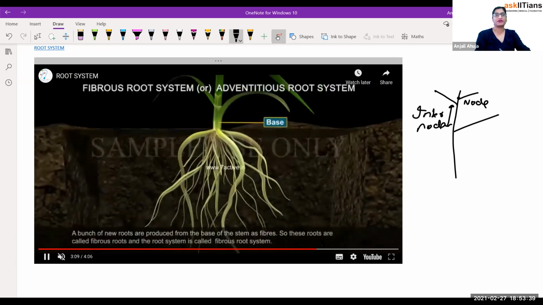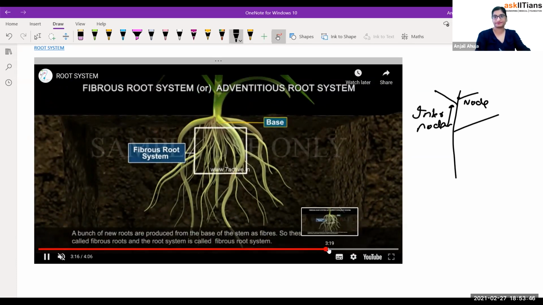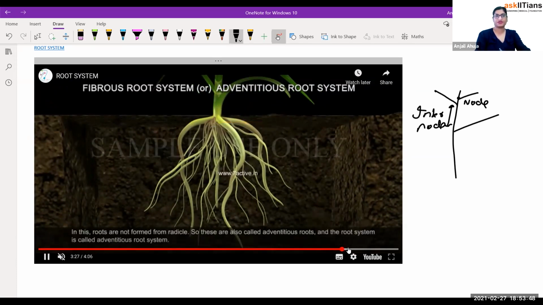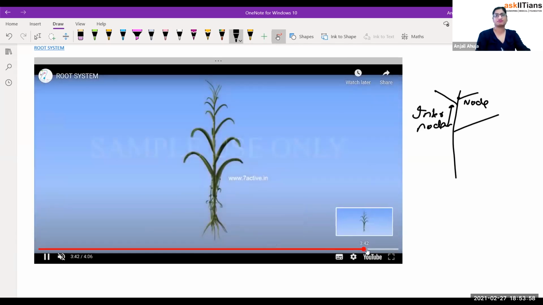Fibrous root system or adventitious root system appears to be like a fiber. A bunch of new roots appear from the stem as fiber. So they are the fibrous root system. You see, roots are not formed from the radicle. They are formed actually a little from the radicle and plumule. So these are also called the adventitious root system. And that's it. They are mainly present in monocots.